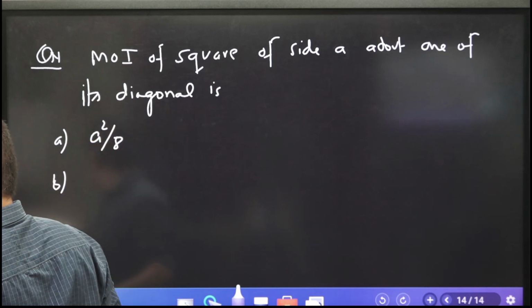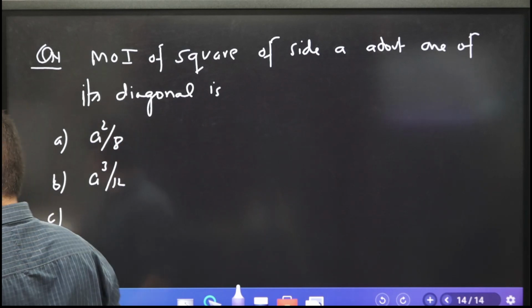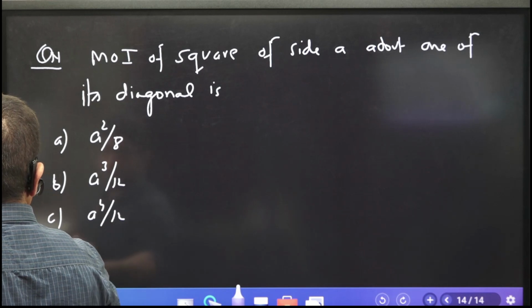And what is the second answer? a cube by 12. And what is the third? a raised to 4 by 12. And what is the fourth?